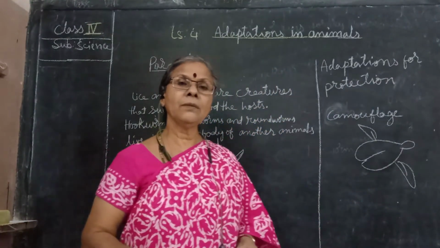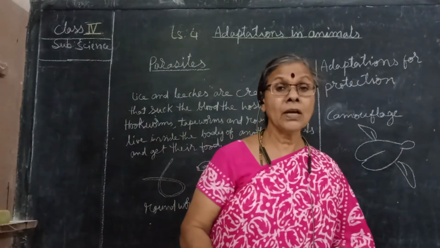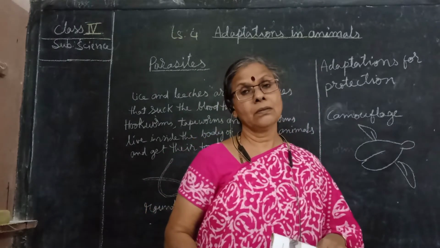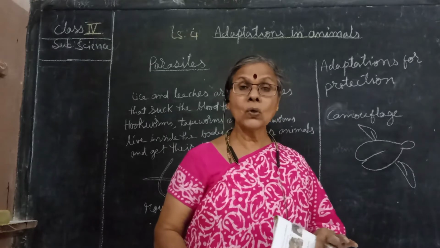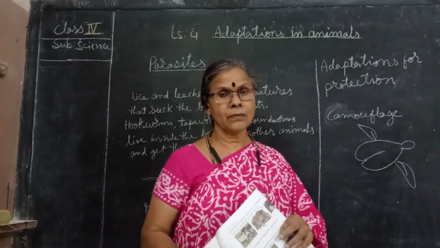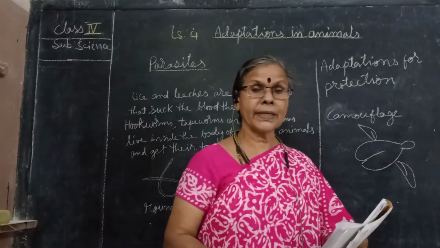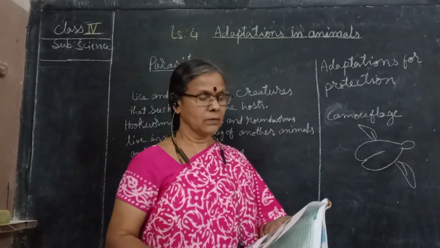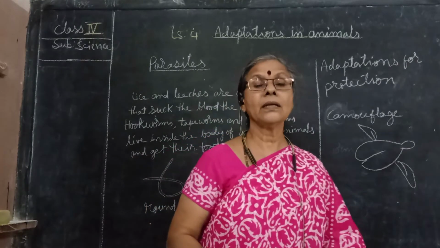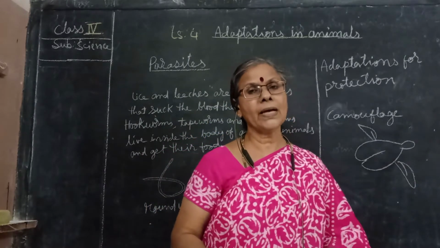A few animals protect themselves with horns. Buffaloes, cows, and goats also have two horns to protect themselves. Have you seen Animal Planet?